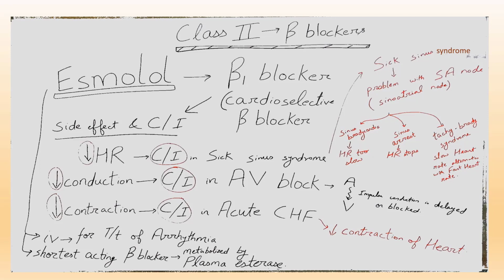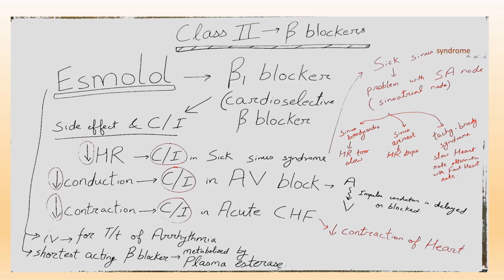So it is contraindicated in acute congestive heart failure. In acute congestive heart failure, there is decreased contraction of heart. So we will not give cardioselective beta blocker, that is beta 1 blocker, because beta 1 blocker will cause further decrease in contractility of heart.